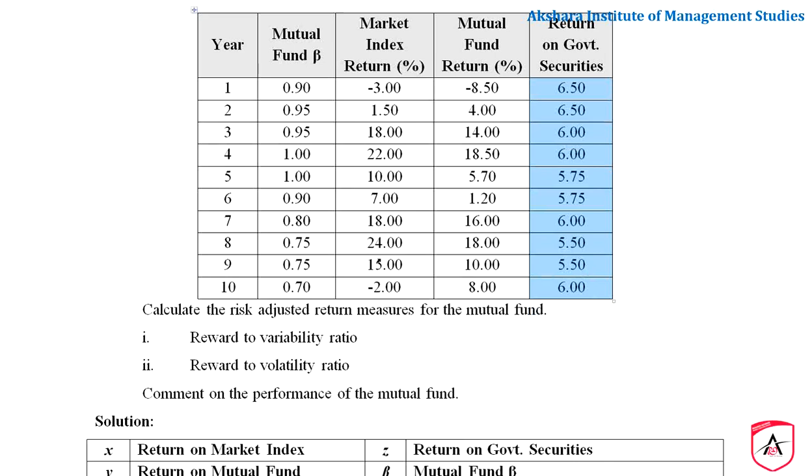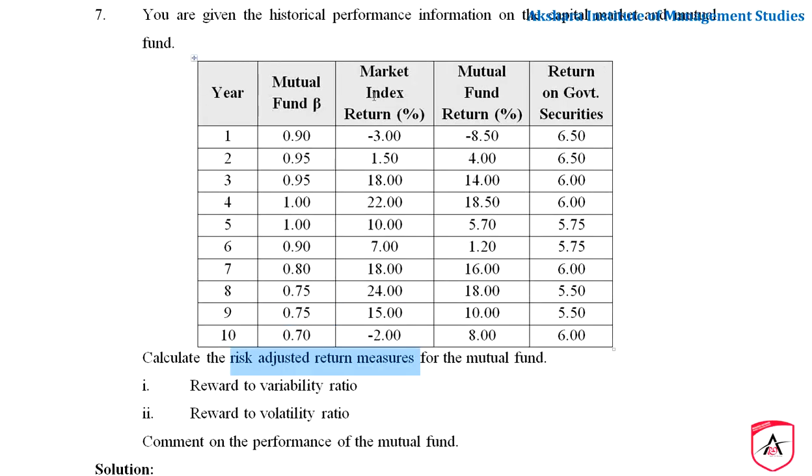Now what we have to do? Calculate the risk adjusted return measures for the mutual fund. So if we are investing in this mutual fund, what is the rate of return we are going to get? That is one thing he is going to ask us, and he is asking us to calculate the reward to variability ratio.